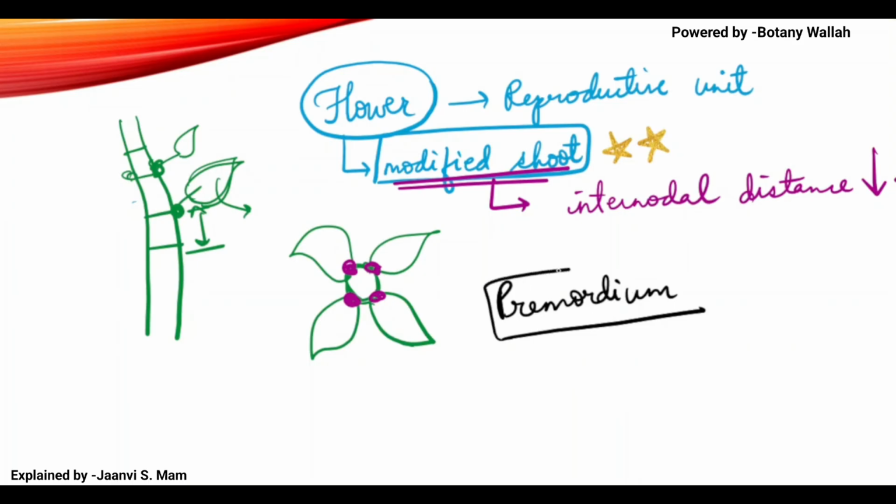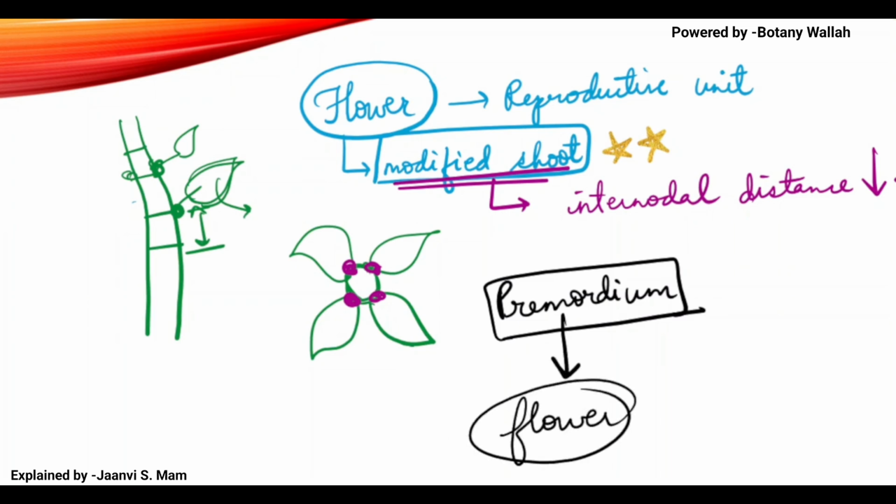Primordium was a very small flower, from which a huge flower came. So this is how primordium makes a flower, in short. You should know this. So this is about a small part.